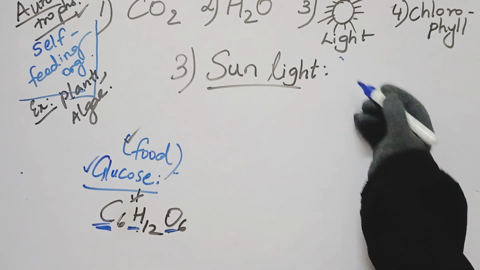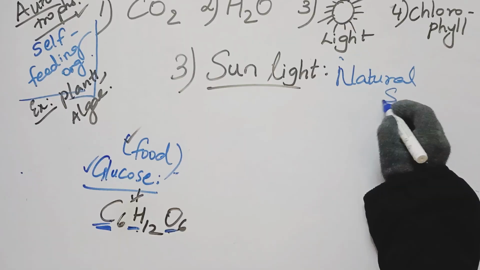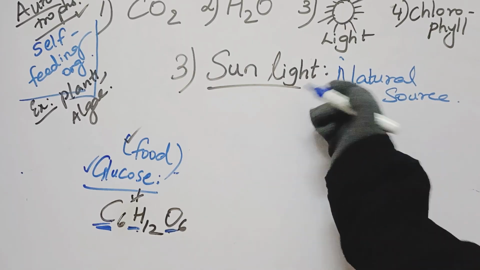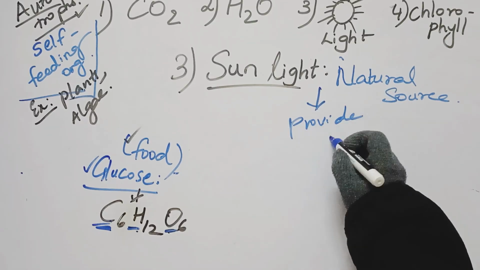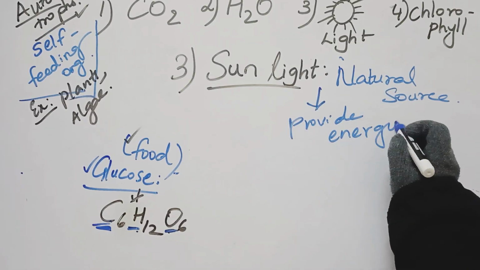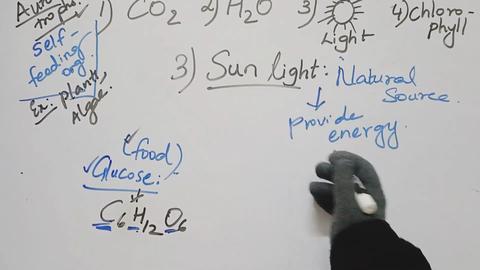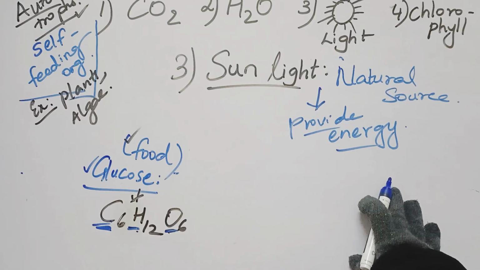Okay. The third raw material is sunlight. Sunlight is the natural source of energy, right? This sunlight is going to provide energy for the plant to do this process of photosynthesis. So sunlight is going to act as the energy provider for photosynthesis.